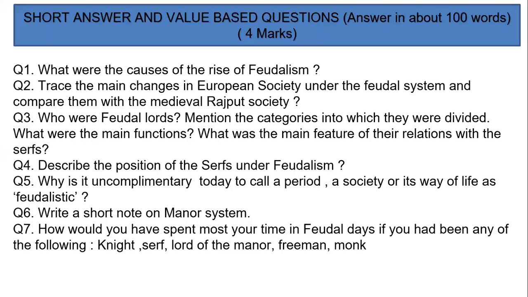Hence, a system that survived from the exploitation of the majority of its people by the few cannot be deemed as justified.